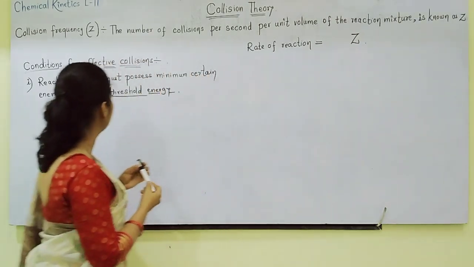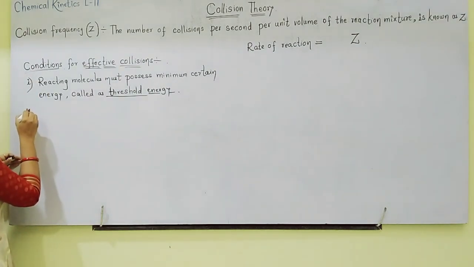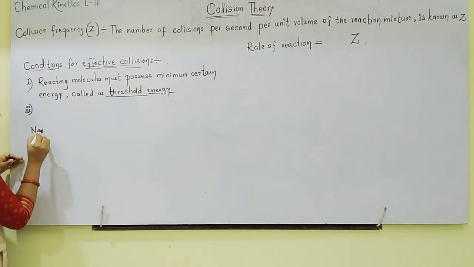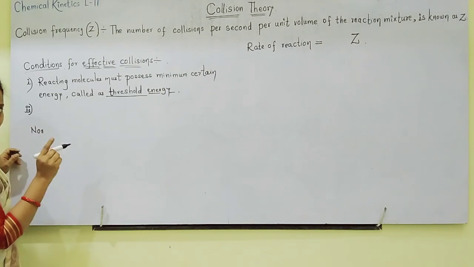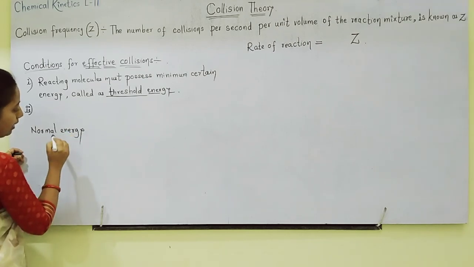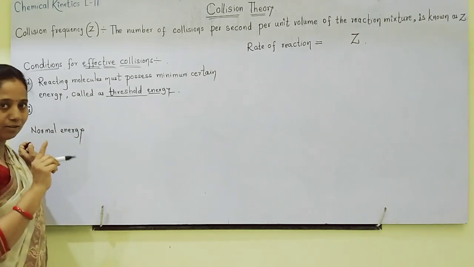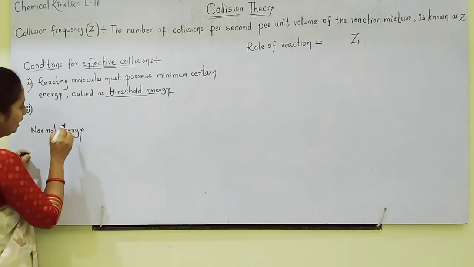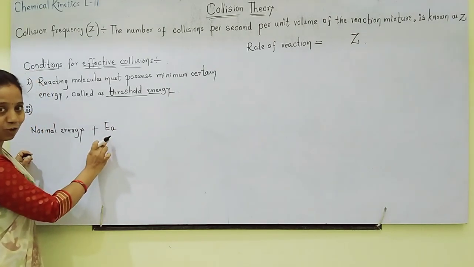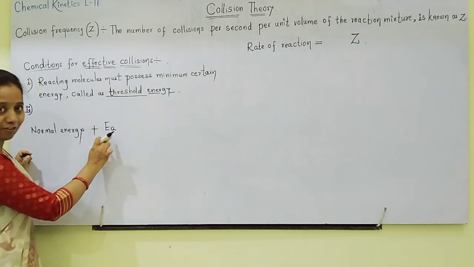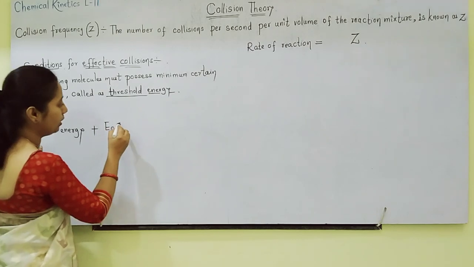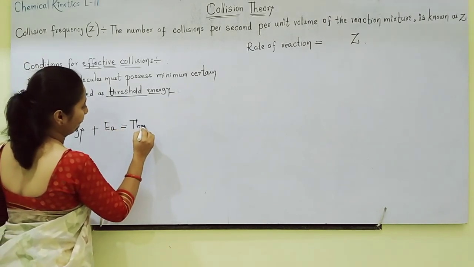So here we came to know about the second criteria, I will tell you. But before that, students understand that reacting molecules in their ground state have energy that is called normal energy. Normal energy may or may not be equal to threshold energy. So an extra amount of energy has to be supplied to them, that is called activation energy. So what is activation energy? Extra energy which is supplied to make normal energy equal to threshold energy.